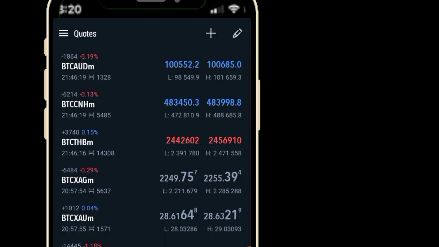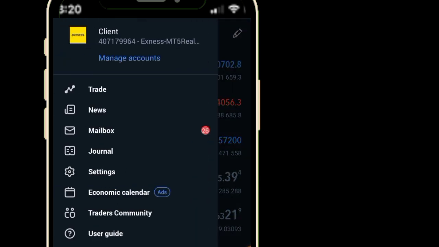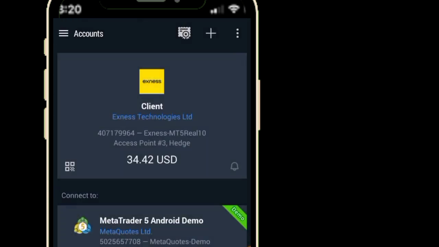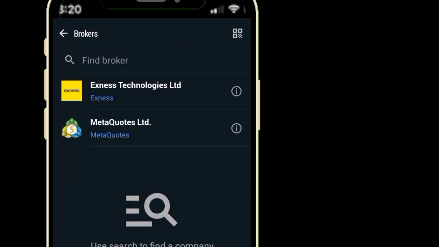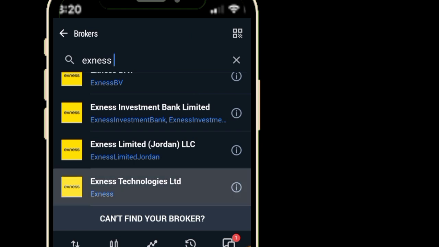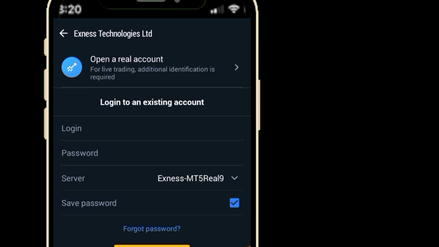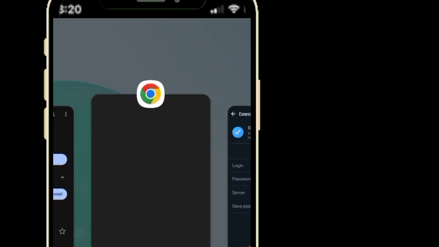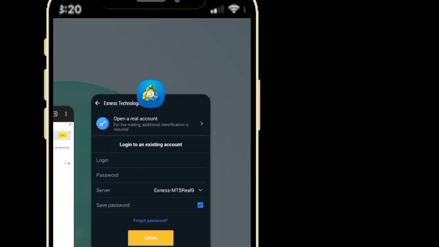Once on this platform, click on this 3 icon here. Go to manage, then click on this plus sign, and then search for Xness Tech Limited. Now you copy the information I told you about earlier and bring it here.